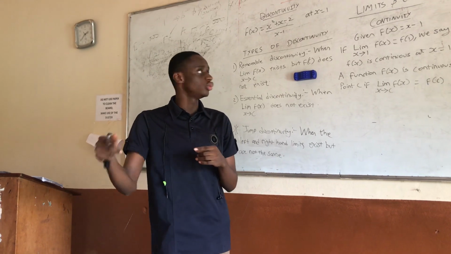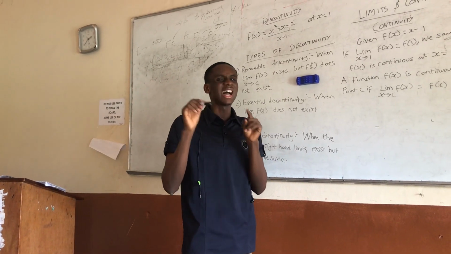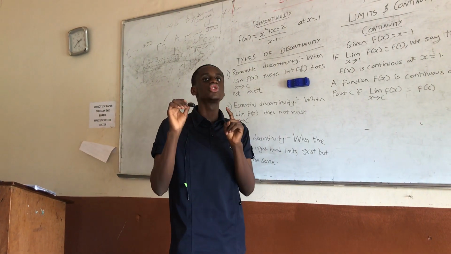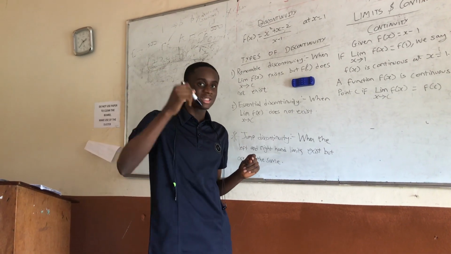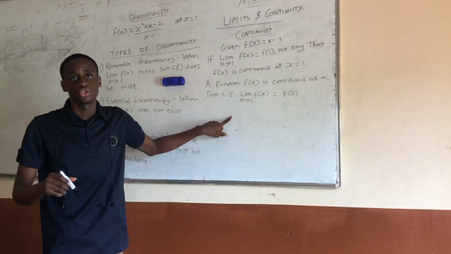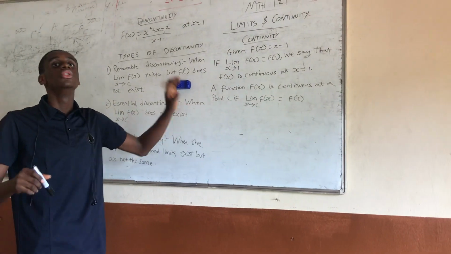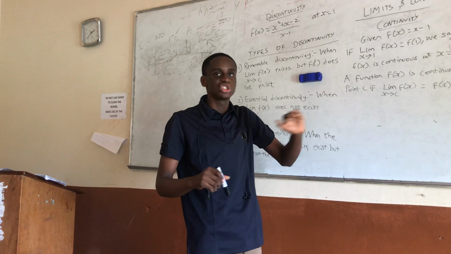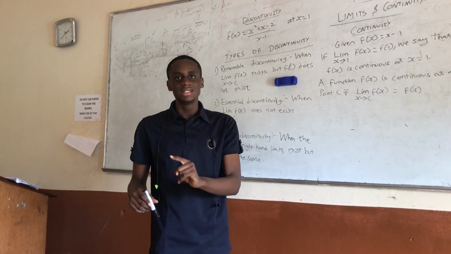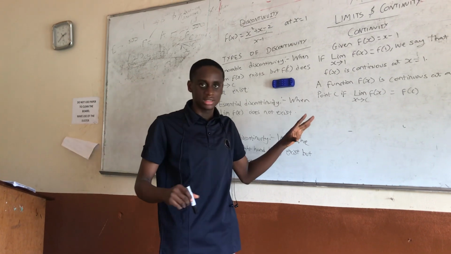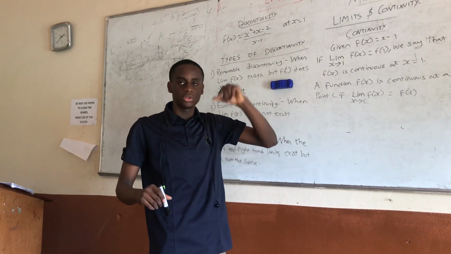What that showed us was that at those points where the function gave us 0 over 0, the functions were not continuous. If you plot the graph of that function and get to that particular point, you're not going to have a value there; it's discontinuous at that point. But the limit might exist, which is why when we factorized or differentiated, it still gave us a value.